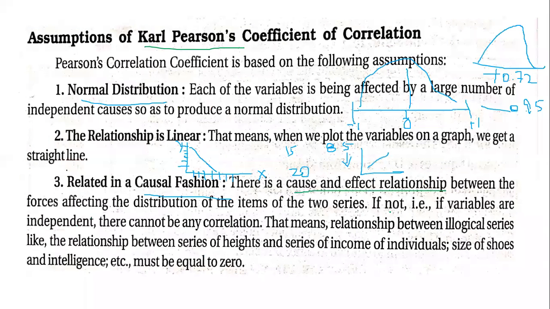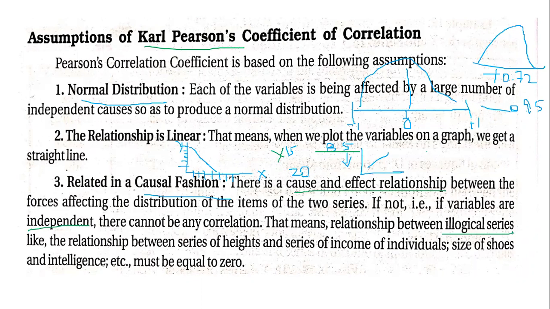Then if variables are independent, there cannot be any correlation. If at all I say age is not related to the number of players, then they are independent factors, and they cannot be related. In such cases, it becomes an illogical series. Which means there is no point in applying Karl Pearson's coefficient of correlation for such series.